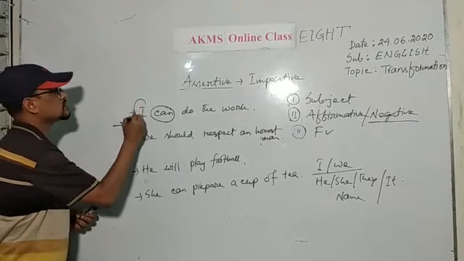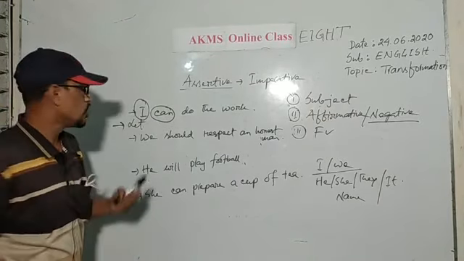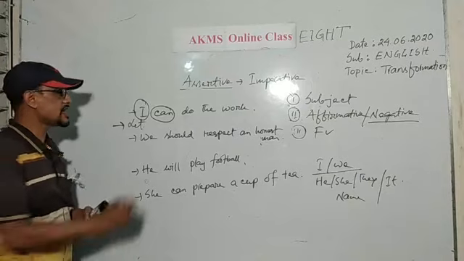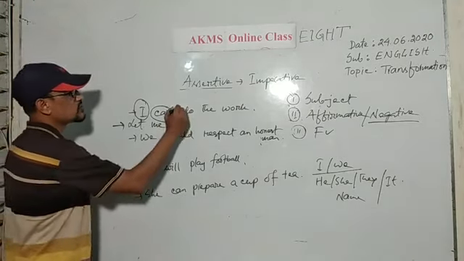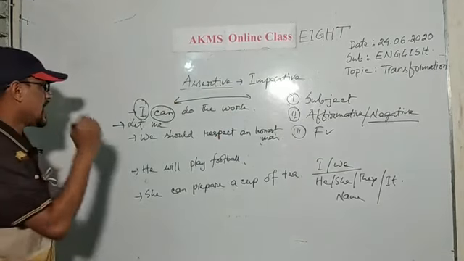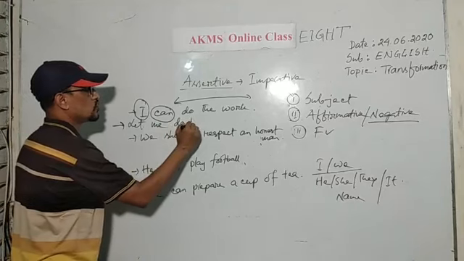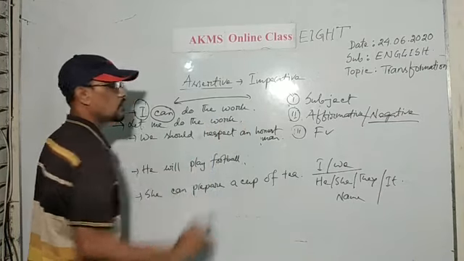Then I will use the objective form of the subject. What is the objective form of I? Me. Let me. Then you need not change the rest of the sentence. Let me do the work. Let me do the work.